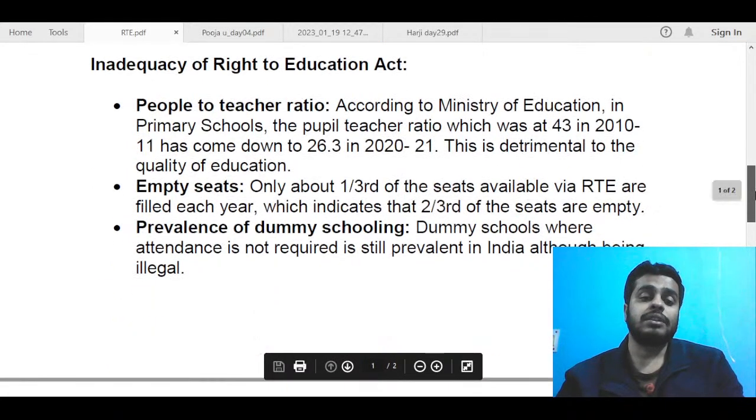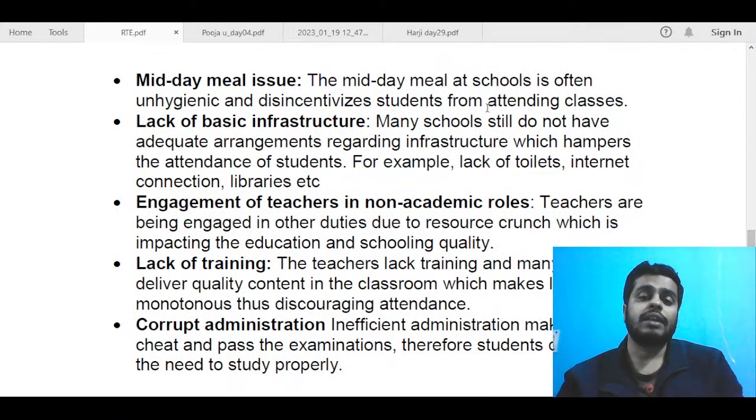Next, you can mention this midday meal issue. Again, the midday meal at schools is often unhygienic and disincentivizes students from attending classes. Although midday meal is provided in many places, we see in the news that the quality of midday meals is very bad, like even a protein rich diet is not provided. So most students try to avoid that. It is not the issue in every state, but in many states, especially the northern Indian states, midday meal is an issue, and this basically, instead of incentivizing the student, disincentivizes them from attending classes or going to school. So these are basically the implementational issues that you could have written.